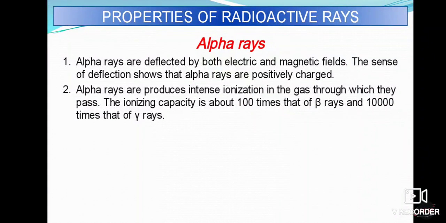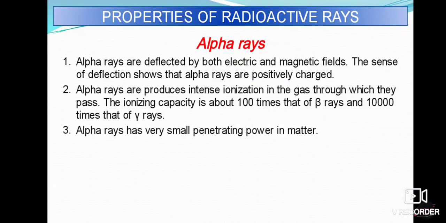Similarly, alpha rays produce intense ionization whenever they pass through a gas, and the ionizing capacity is about 100 times more than that of beta and 10,000 times more than that of gamma rays. So the ionization capacity of alpha rays is more as compared to beta and gamma rays. And alpha rays have a very small penetrating power in matter, less as compared to beta and gamma rays.